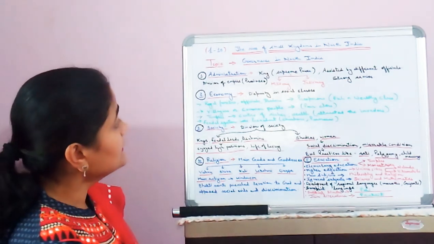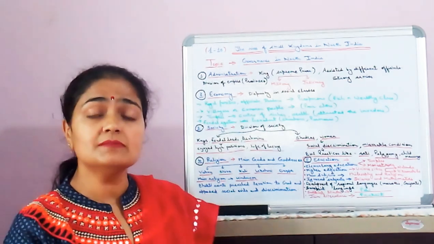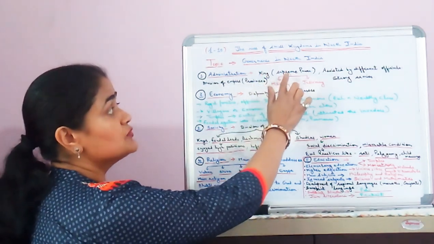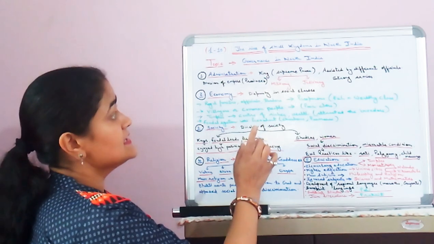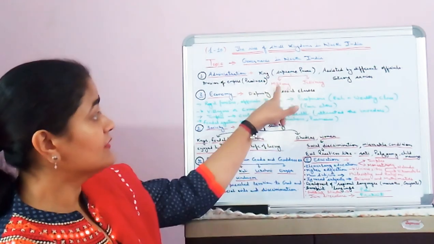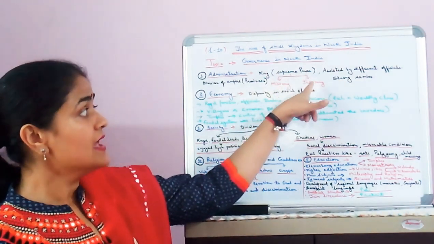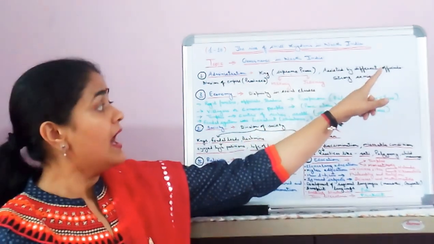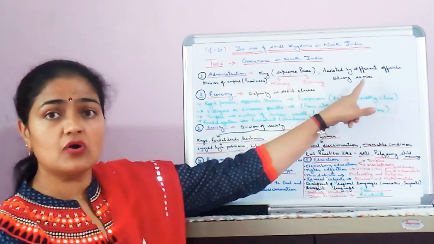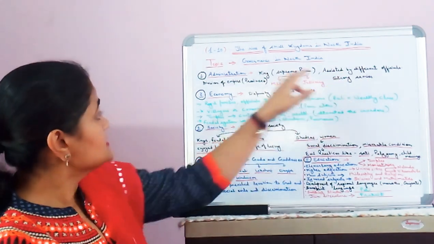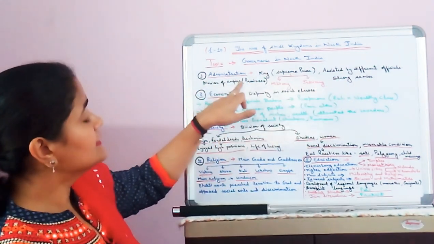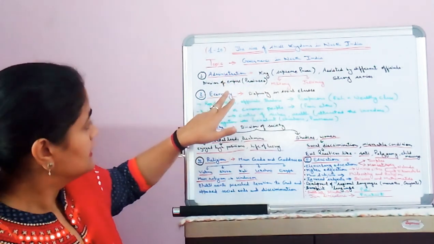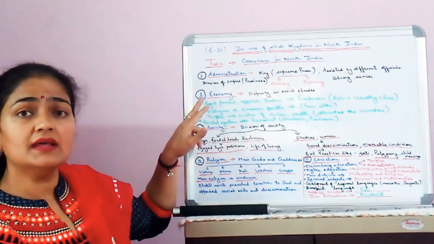So dear children, the king was assisted by different officials and he was the supreme power. Means the king was the head of the military as well as the judiciary, and he was assisted, means helped, by different officials. The king had strong armies, and the whole empire was divided into provinces. So dear children, provinces means states.